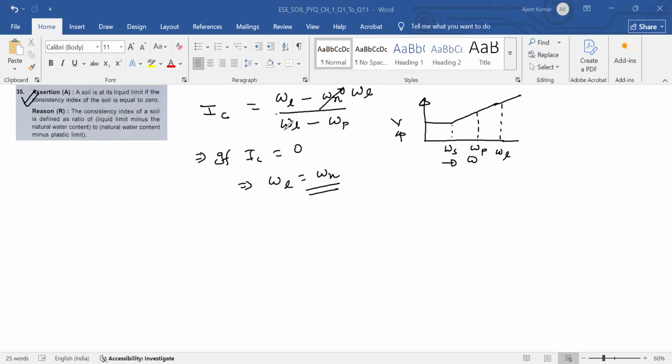No, this is liquid limit minus plastic limit, not natural water content minus plastic limit. So the reason is wrong. So option C. The assertion is correct, but the reason is incorrect. So option C will be the correct answer. Next question. Question number 36.